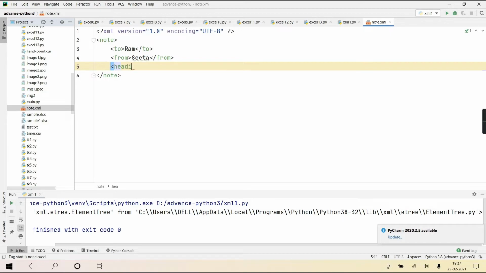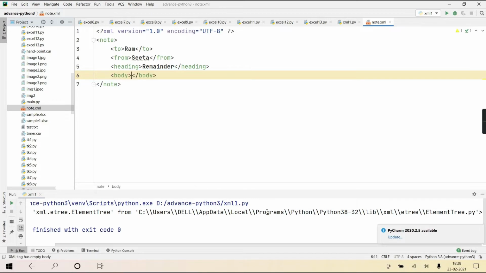Then heading will act as one more child element, and this Ram is going to act as the text content of this element. This is one element, "to" is one element, note is one element, from is another element, heading is another element. Getting?